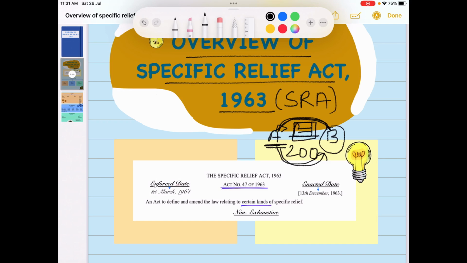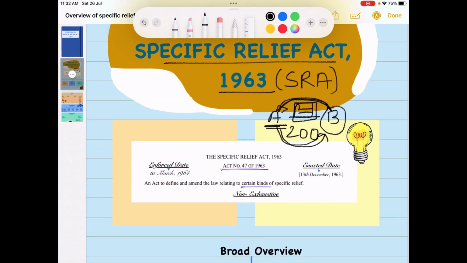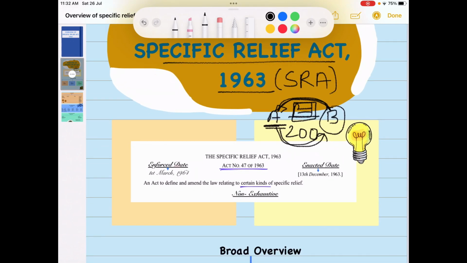Under this act, the plaintiff can ask the defendant to fulfill the promise itself instead of paying damages or compensation. So it's all about the fulfillment of promise. The Specific Relief Act 1963 is Act number 47 of 1963.